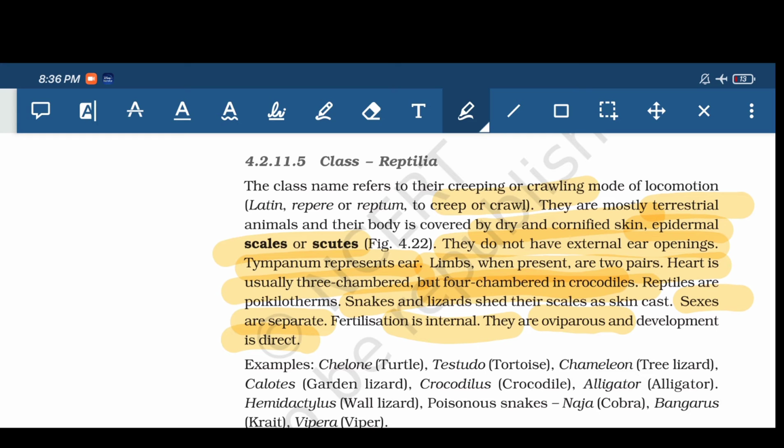The heart is usually three chambered, but for crocodile it is four chambered. Reptiles are poikilotherms, that means they are cold blooded animals. They can't regulate their body temperature. Snakes and lizards shed their scales as skin cast. Sexes are separate, fertilization is internal. They are oviparous, which means egg laying animals, with direct development.